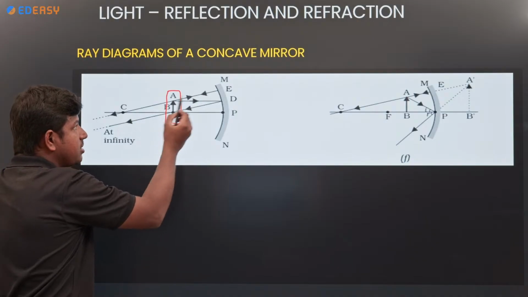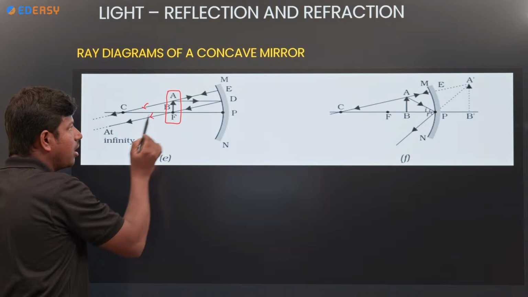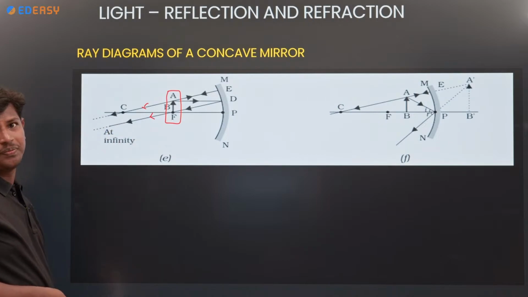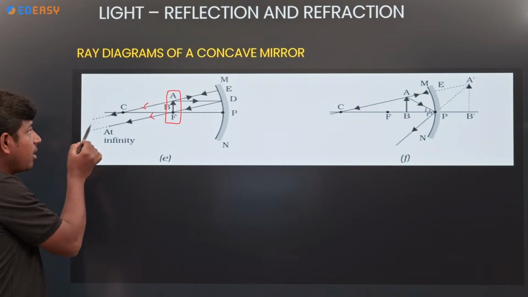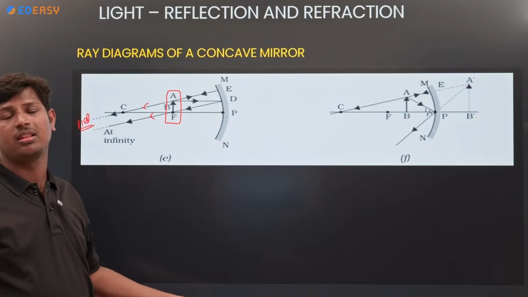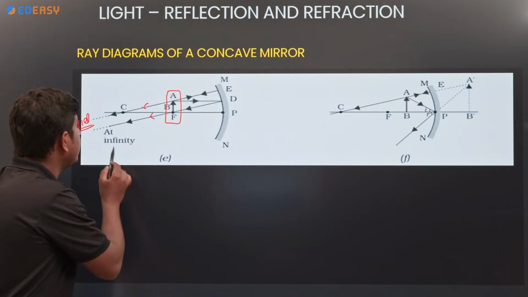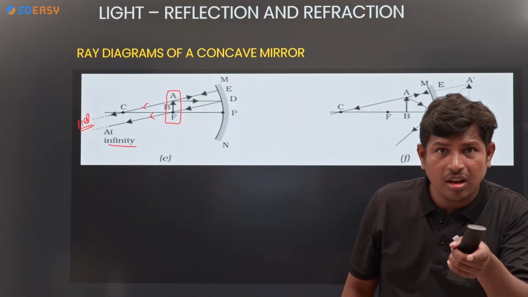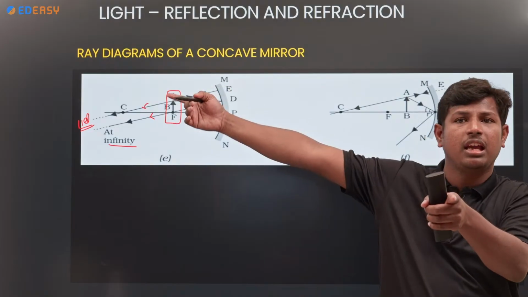After striking the surface, the reflected rays, are they meeting at any point? No. How are they going? Parallel. Parallel rays never meet at a point. Then where will the image form? At infinity. Clear? When the object is at focus, the image is at infinity.